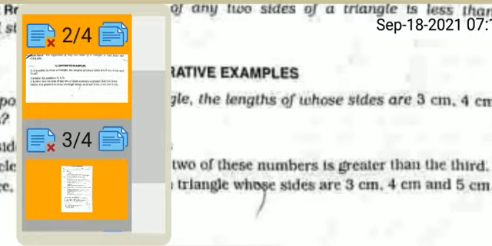That means 3 plus 4, that is 7, is greater than 5. 4 plus 5, that is 9, is also greater than 3, and 5 plus 3, that is 8, is also greater than 4. So clearly the sum of any two of these numbers is greater than the third. Hence it is possible to draw a triangle whose sides are 3 cm, 4 cm and 5 cm.